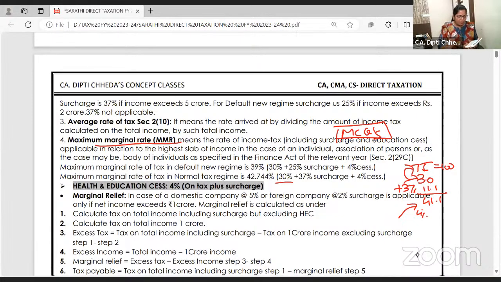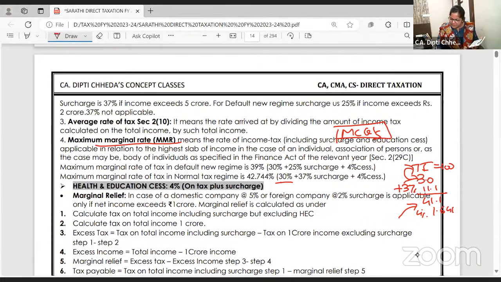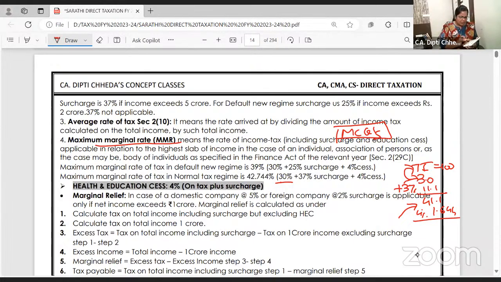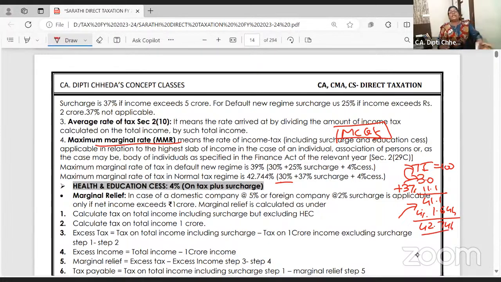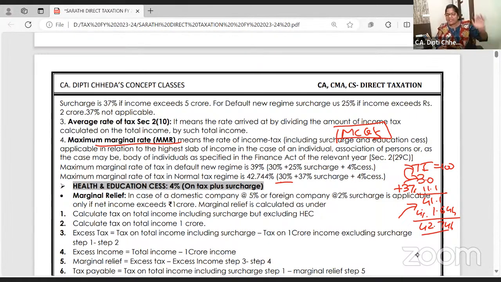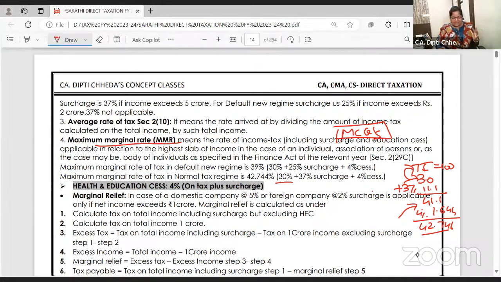41.1 पे 4% e-cess, 1.644 plus 41.1, 42.774 is the highest rate of tax an individual is paying. So in exam, if they ask you maximum marginal rate of tax, it is 42.744%. Clear to all of you? 30% tax, 37% surcharge, and then e-cess.